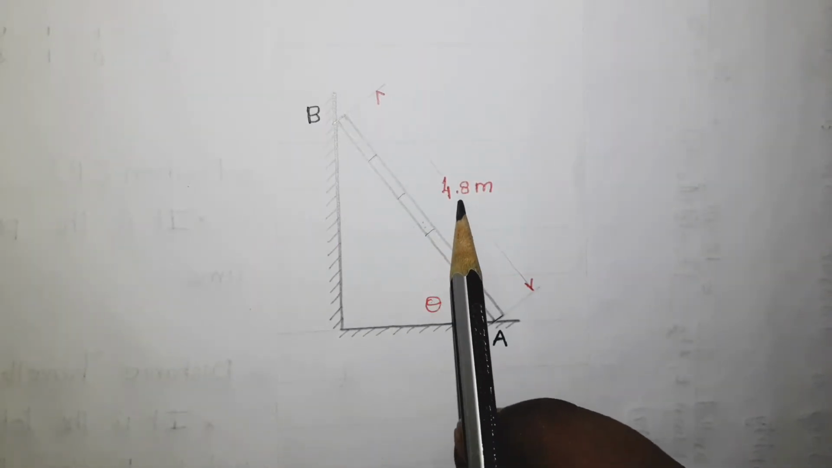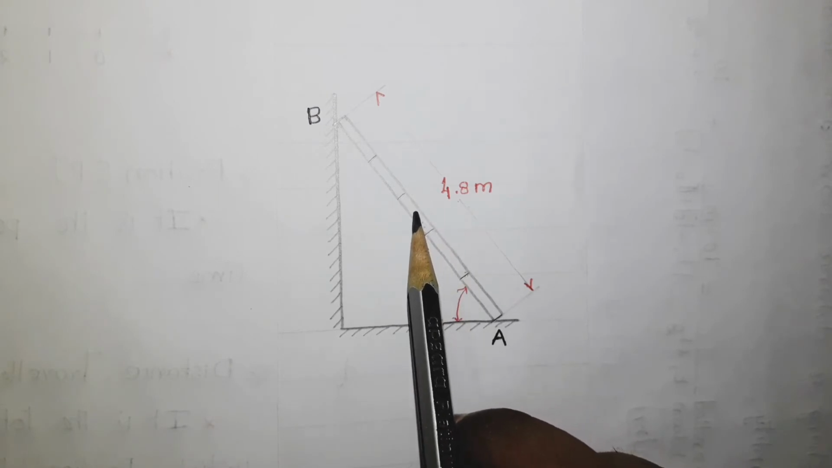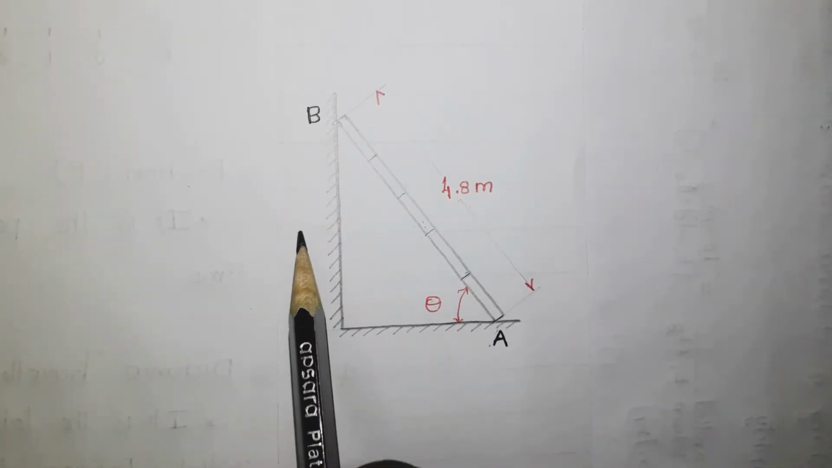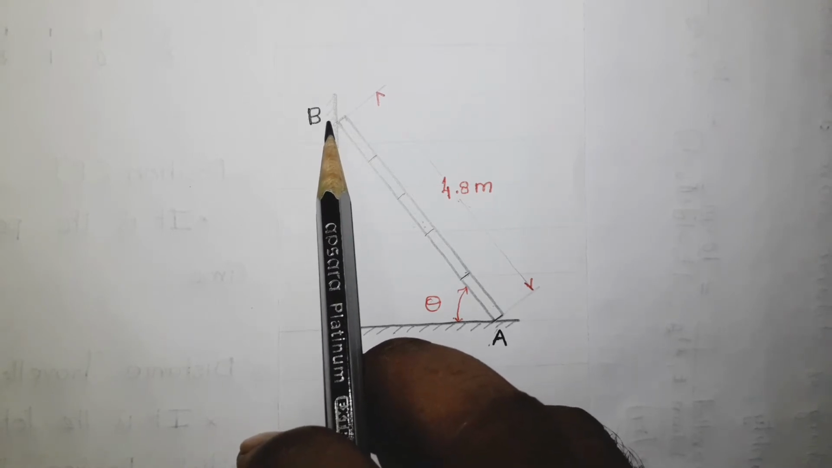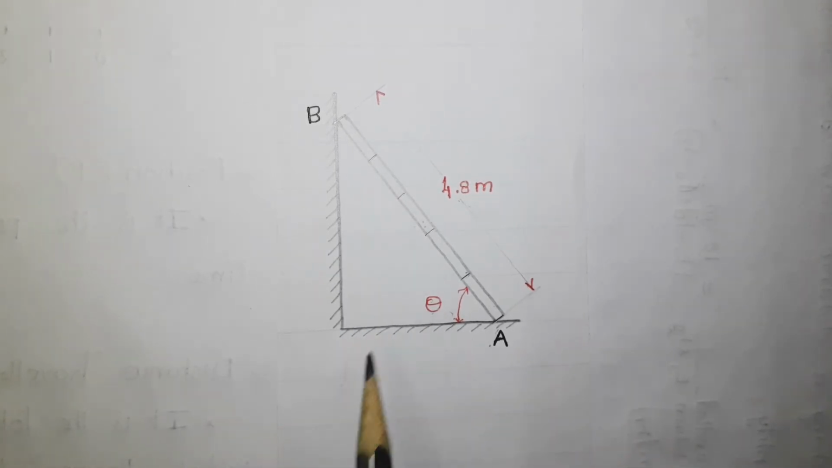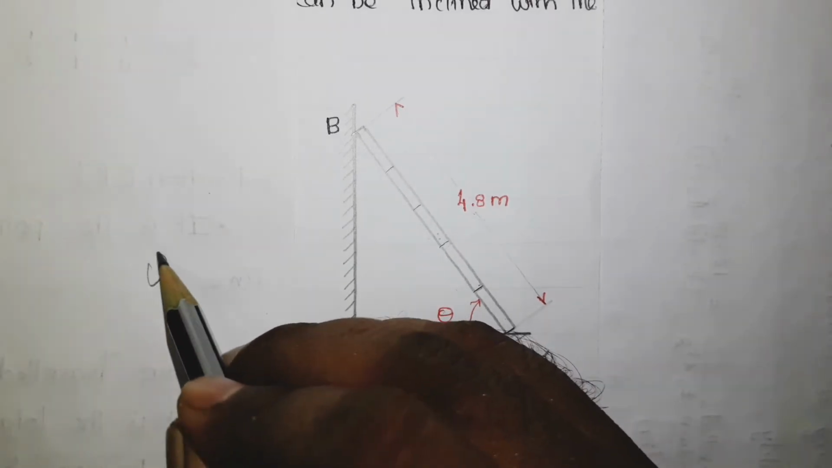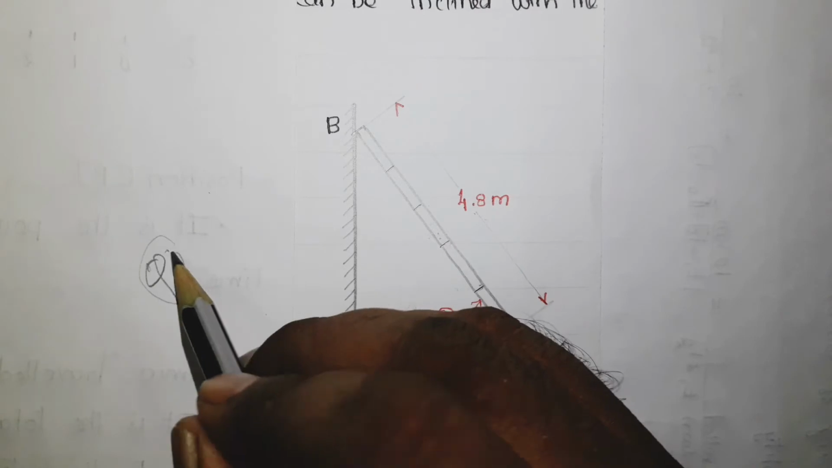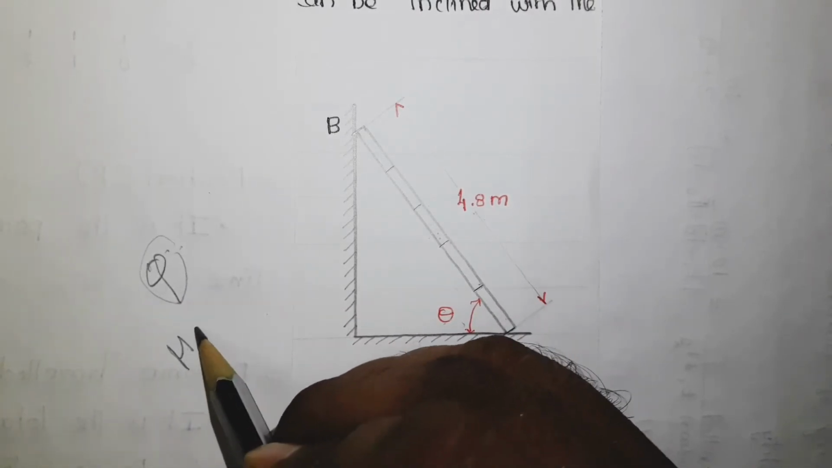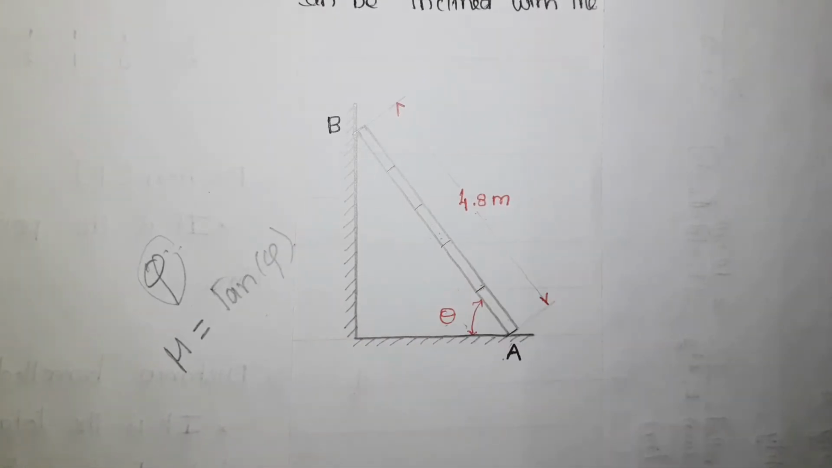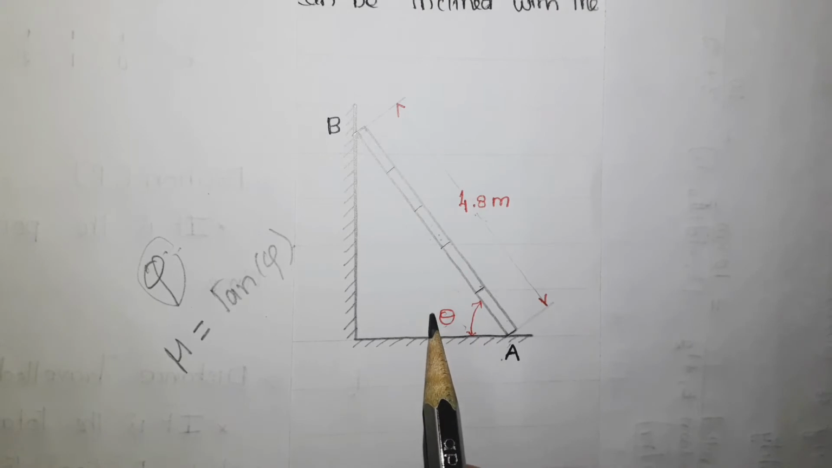This is the ladder of length 4.8 meter, and the weight of the ladder is not given. This ladder is resting against the floor at point A and against the wall at point B. There is a contact, so there will be friction also. The friction value is given in terms of the angle of friction, phi. From this, I can get the coefficient of friction, which is nothing but mu equal to tan phi. So they have given the coefficient of friction also.